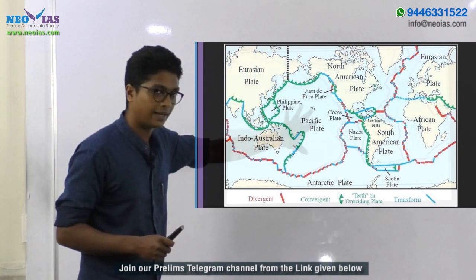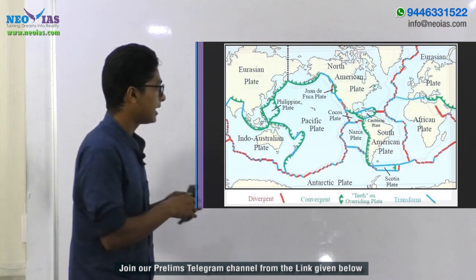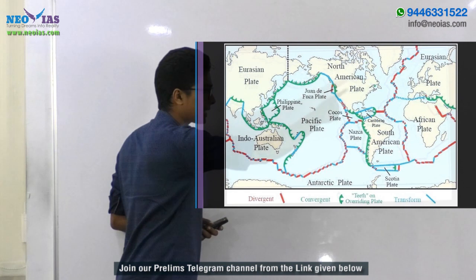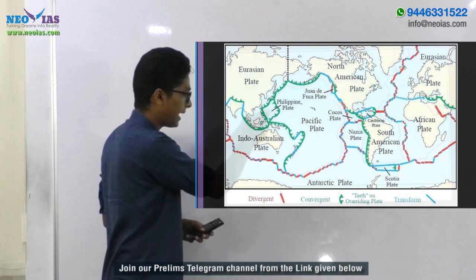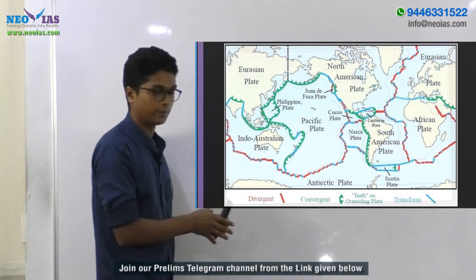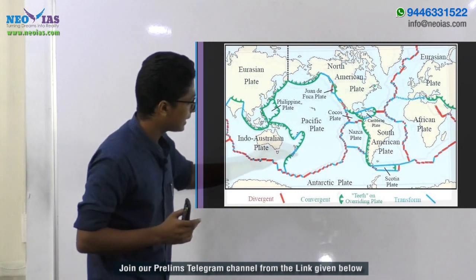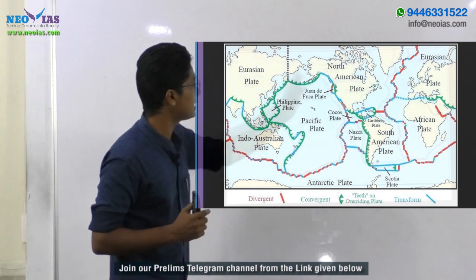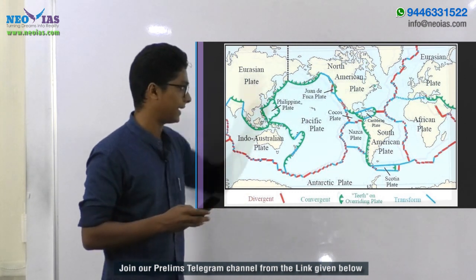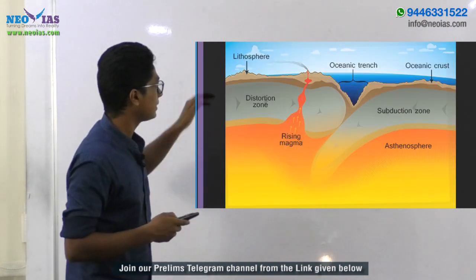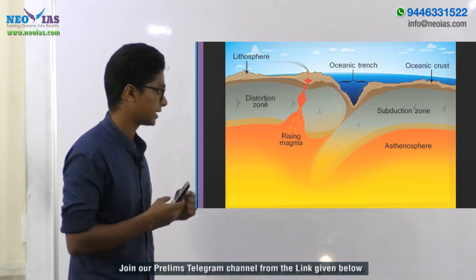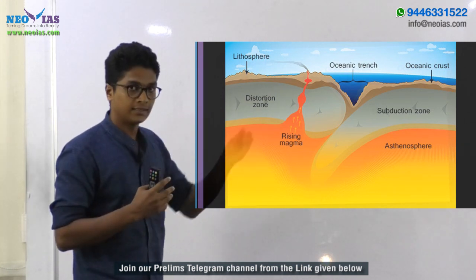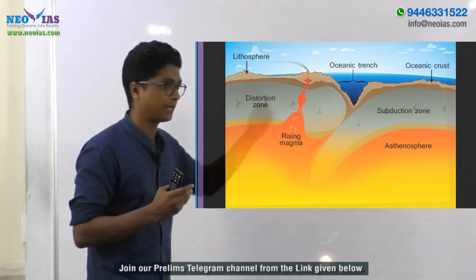In this Pacific plate region, the Pacific plate is converging with the Eurasian plate, as well as the North American plate and the South American plate, and also the Indo-Australian plate. The Pacific plate is moving towards the north, and it's converging with the other plates. Now let's take a look at the convergent plate boundaries.